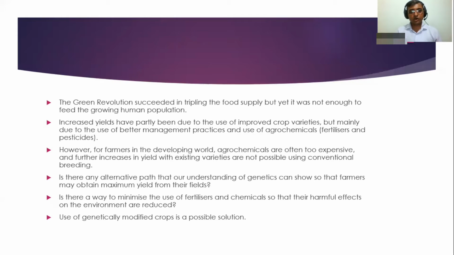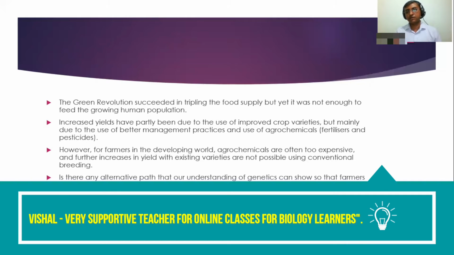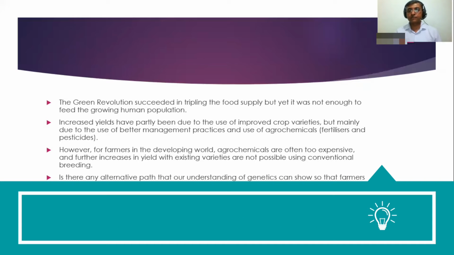Is there any alternative way by which we can increase the production? That is genetics, as you know. Initially, various varieties were being formed, and those varieties yielded very good production.